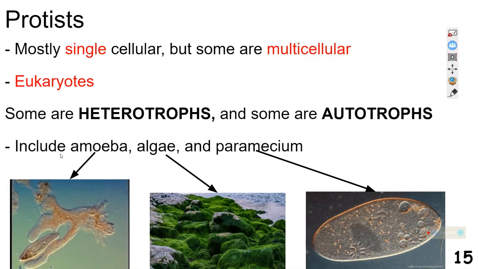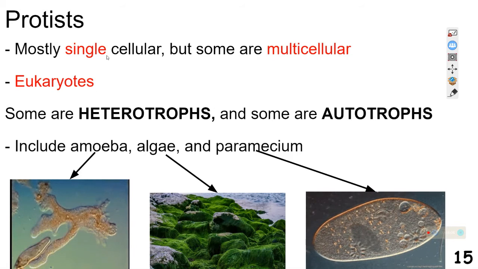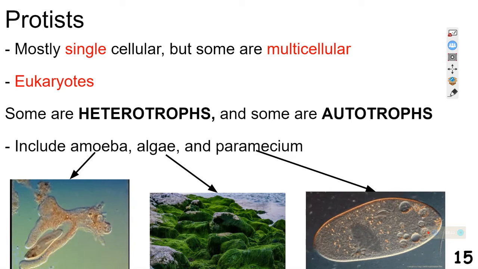Now we're on to the next kingdom here. And this kingdom, I've heard it called the junk drawer, and there's another video I'll show you that calls it the junk drawer of the kingdoms, because it's basically where everything that doesn't fit in the animal kingdom, the plant kingdom, or the fungi kingdom gets thrown. And protists are mostly single cellular, but some are multicellular. They are still eukaryotes. And some are heterotrophs and some are autotrophs. So some will eat other things, some will make their own food.